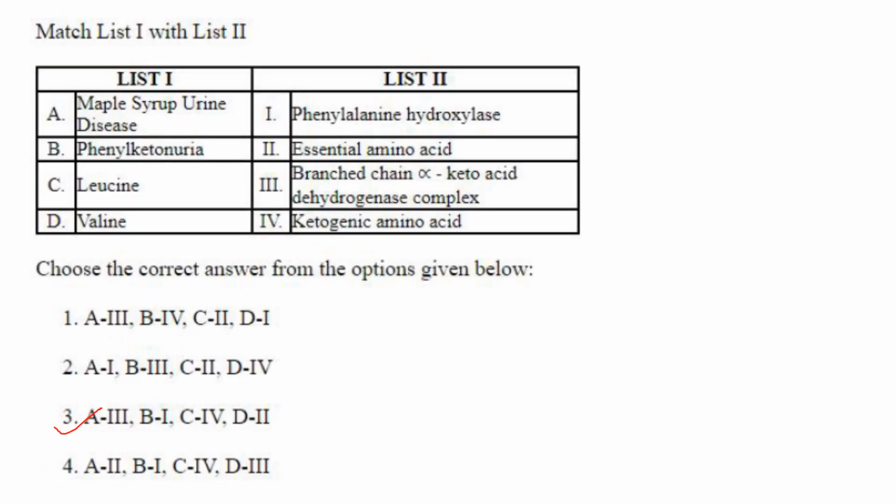Then match the following. Here they have given the disease and the enzyme that is affected. Maple syrup urine disease is branched chain alpha keto acid dehydrogenase complex, A3. Phenylketonuria, phenylalanine hydroxylase. Leucine is a ketogenic amino acid, and valine is an essential amino acid. So answer here is option 3.